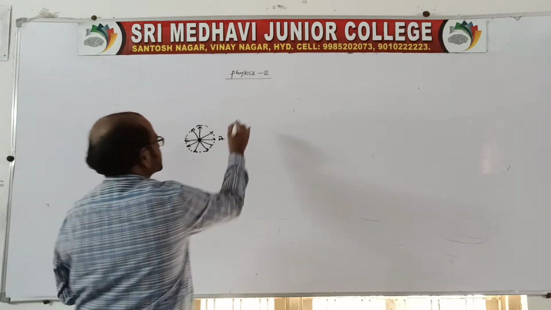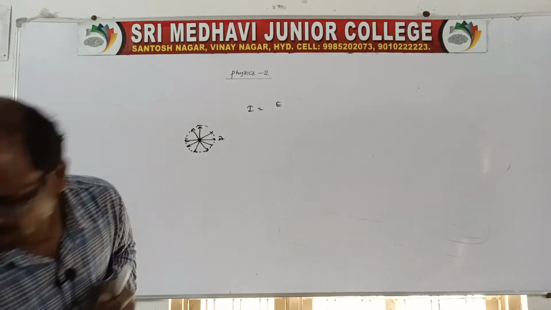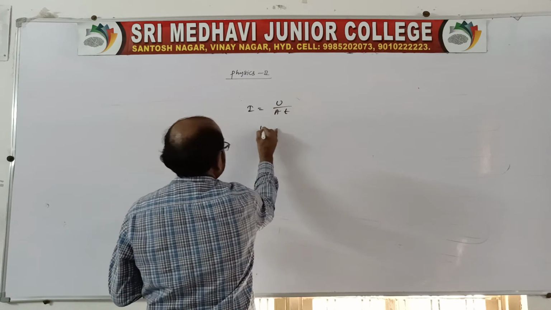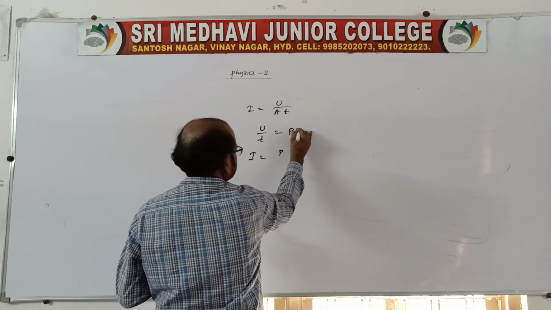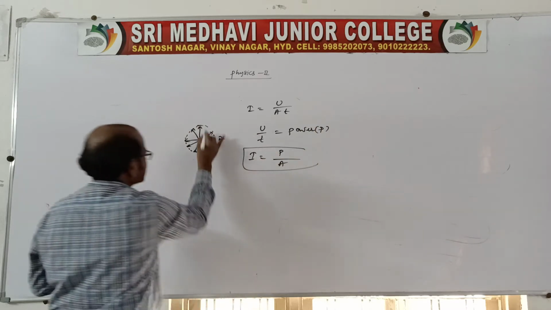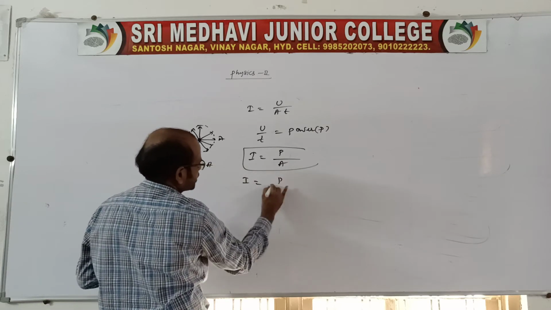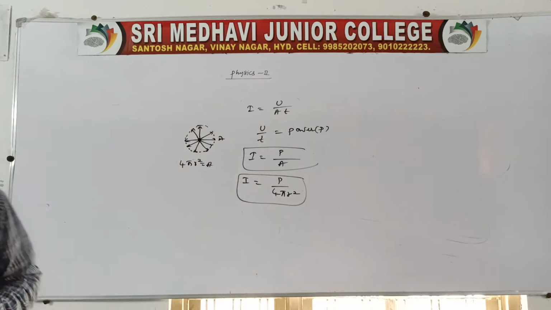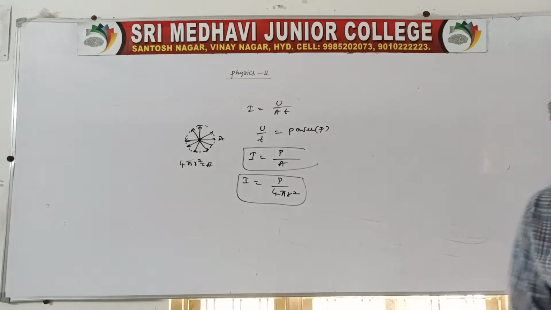Therefore intensity is nothing but energy per unit area per unit time. Energy per unit time is nothing but power. So I is equal to power by area. The area for the isotropic source is 4 pi r square, equal to A. So intensity is equal to P by 4 pi r square. That is the intensity of an electromagnetic wave. Is it okay now?